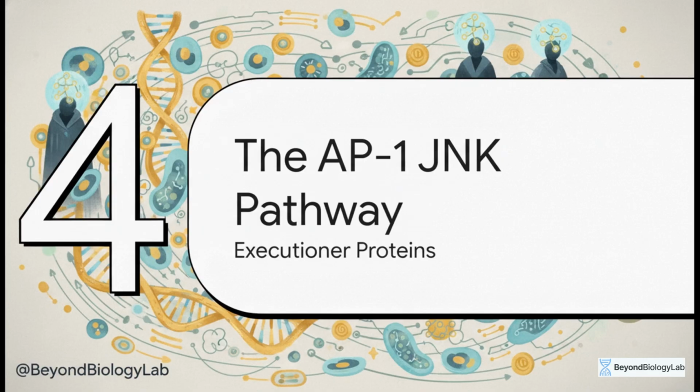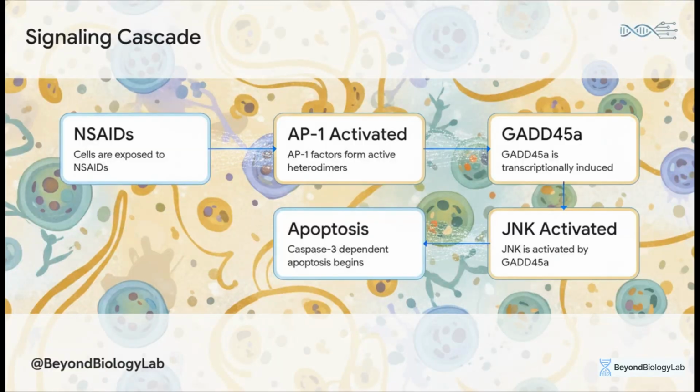Section 4. The AP1-JNK pathway. This maps the sequence of the cellular execution. It starts with NSAID exposure. This external trigger induces the expression of AP1 transcription factors, which then combine to form active heterodimers.